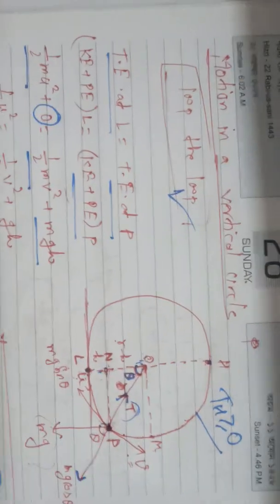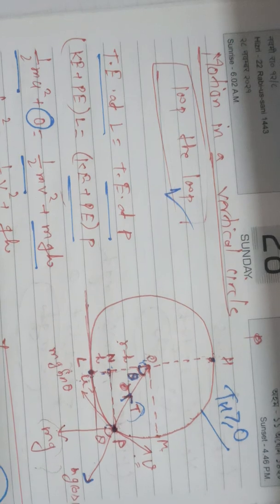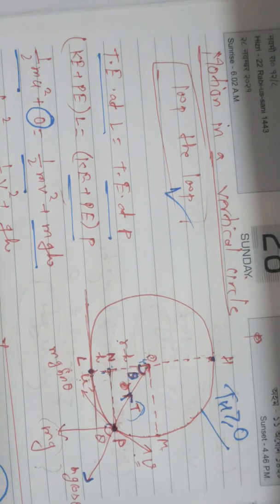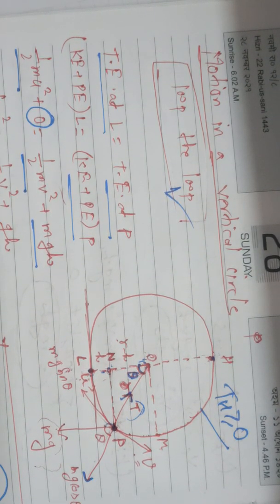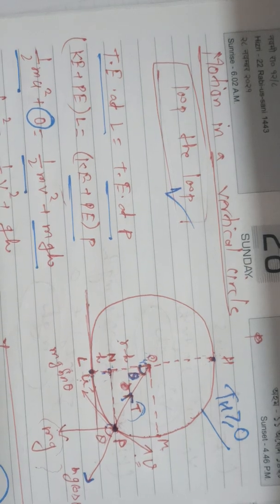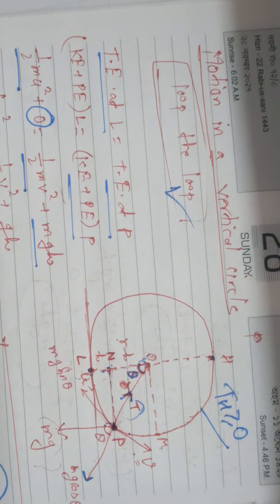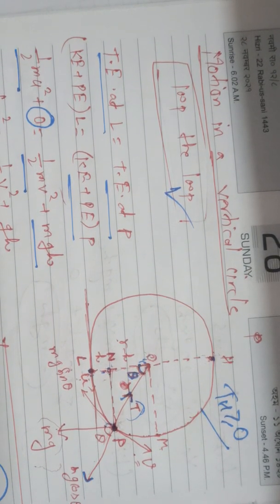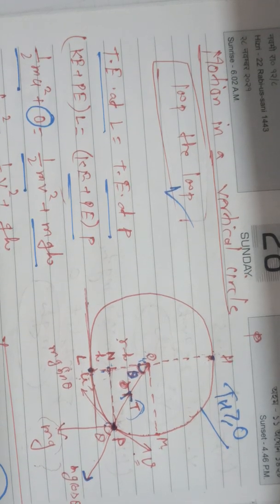Derive the expression for the velocity of the body and tension in the string at any point. Hence find the tension at the bottom and top of the circle, the minimum velocity at the lowest point so that it is just able to loop the loop, and the minimum velocity at the top.